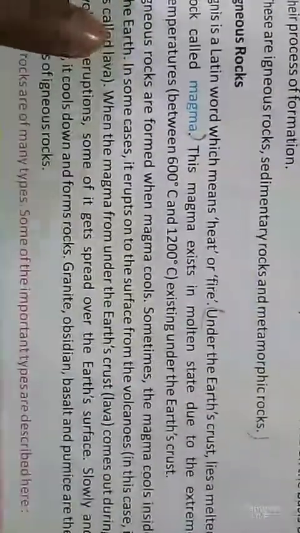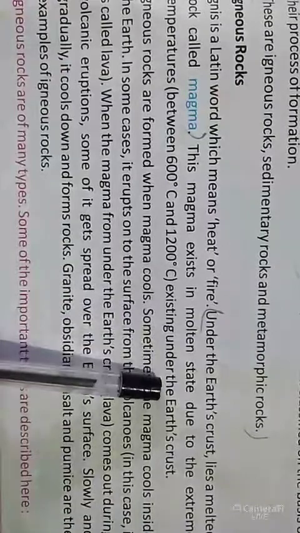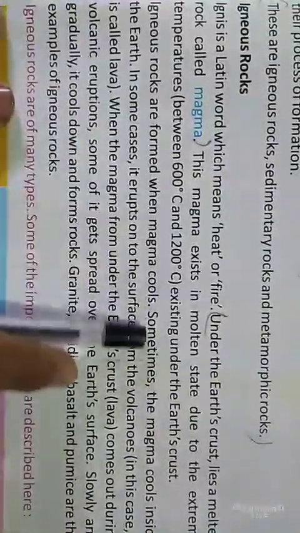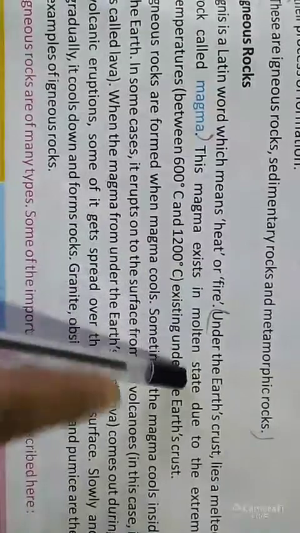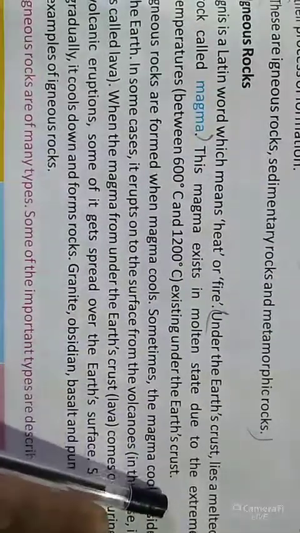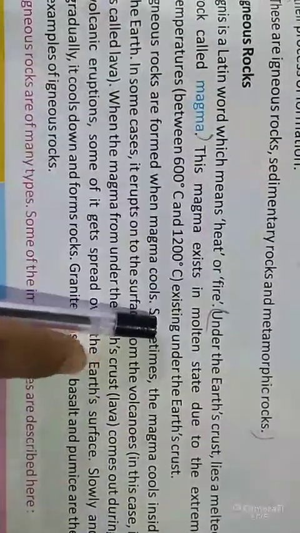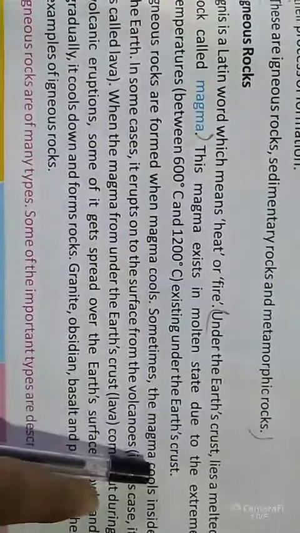This magma exists in a molten state due to the extreme temperatures existing under the Earth's crust.